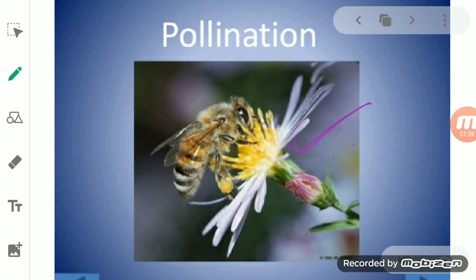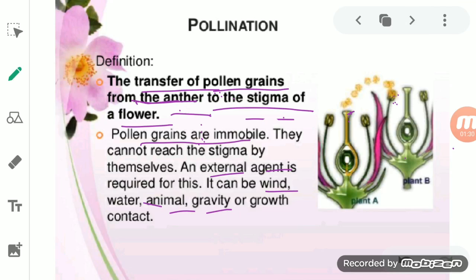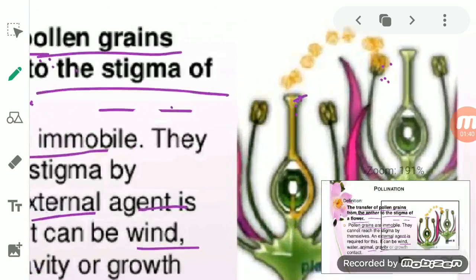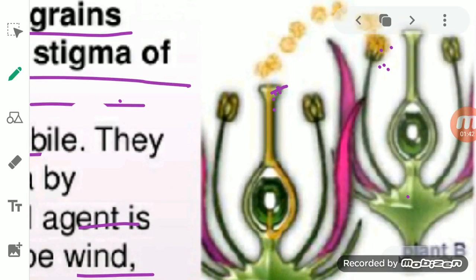So basically when we talk about pollination, when the pollen grains fall on the stigma with the help of the pollinator, then they start moving down. As it comes here, it starts moving down through the tube that is known as the style, and from the style this pollen grain reaches the ovary.